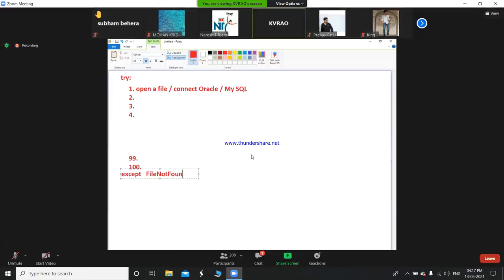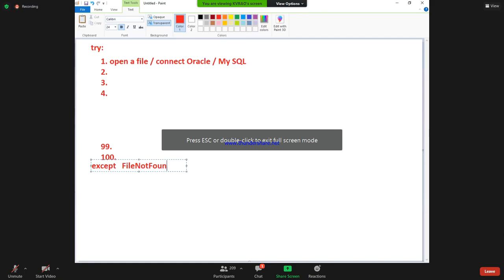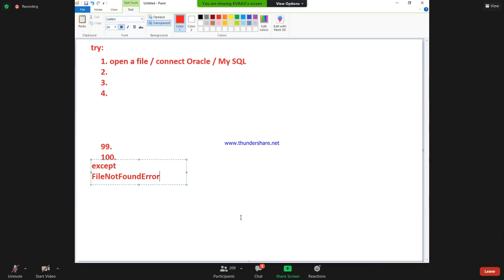I will explain when I come to files. When I come to database, I will get one more type of error. I will write a statement here: print file does not exist.